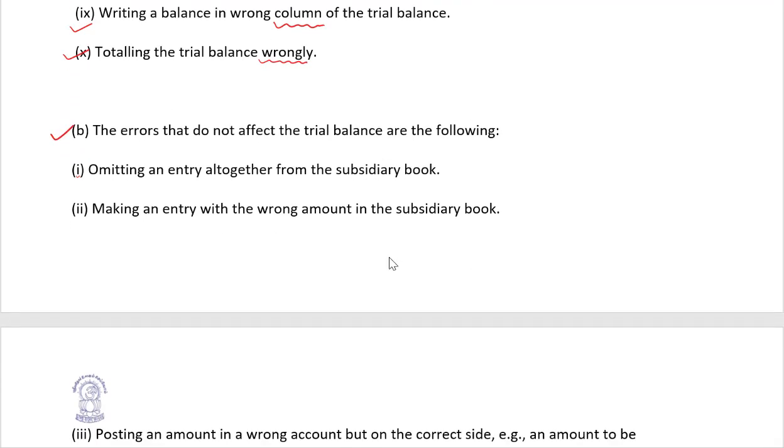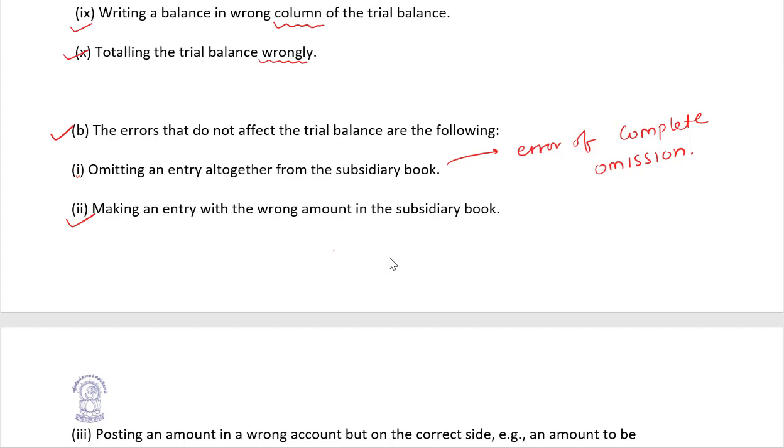Let us continue. Errors that do not affect the trial balance are as follows. Compensating errors do not affect the trial balance. So omitting an entry altogether, error of omission, error of complete omission. Making an entry with the wrong amount in the subsidiary book.